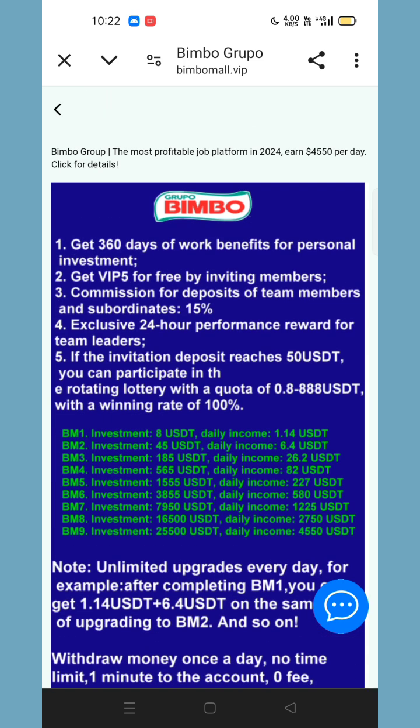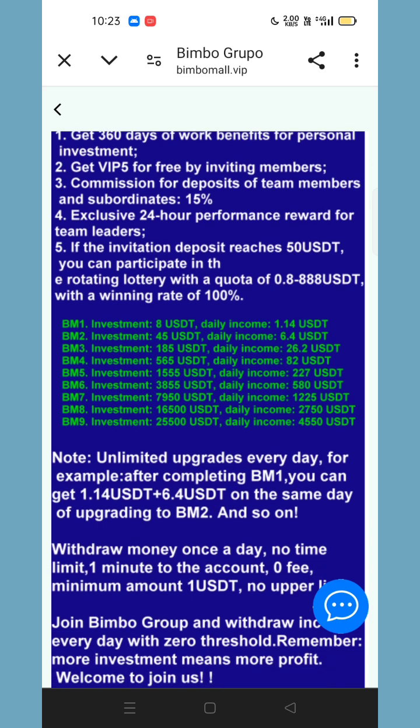You can get 360 days of work benefit for personal investment. Get VIP 5 for free by inviting members. Commission for members of your team is 15%. There is an exclusive 24-hour performance reward for team leaders. If the invitation reports reach 550 USD, you can participate in the rotating lottery with a quota of 0.8 to 888 USD, with a winning rate of 100%.